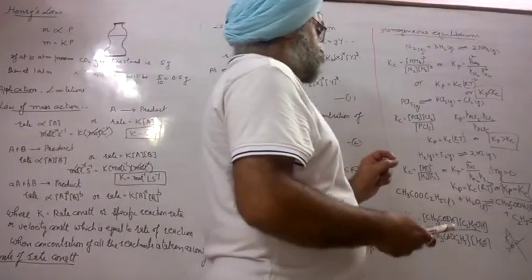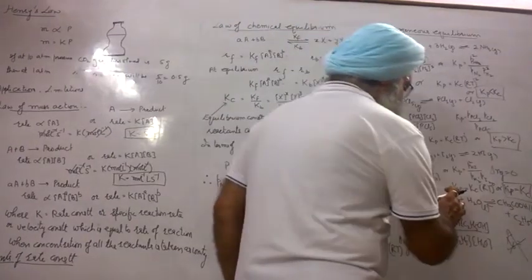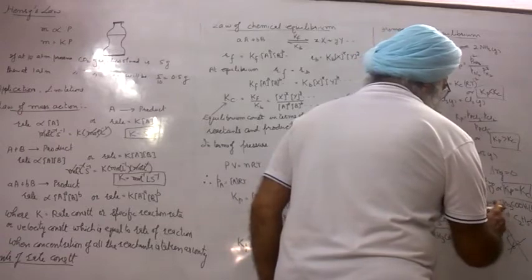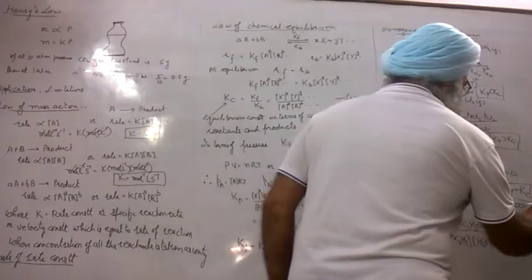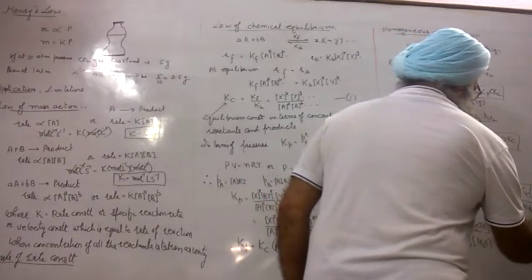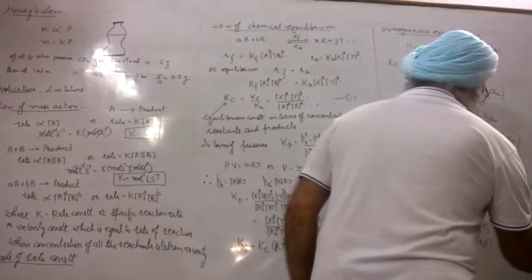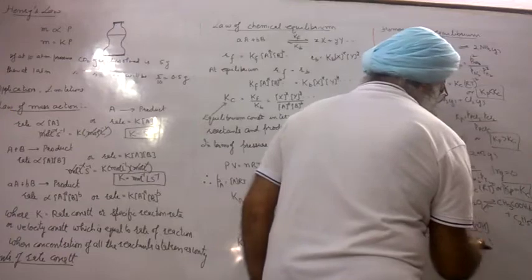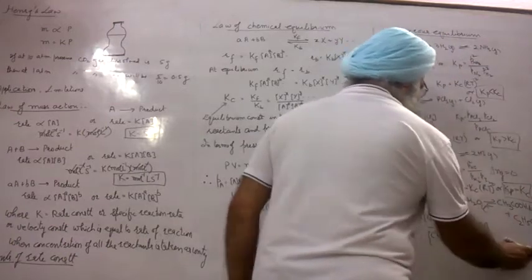Now, here I write it as aqueous instead of liquid, aqueous. Then we will not write down the concentration of water.